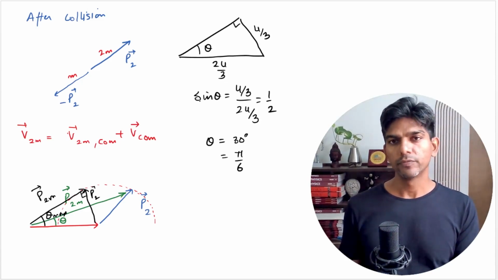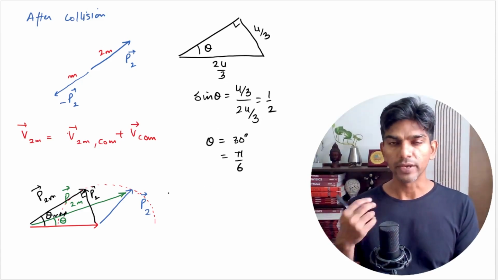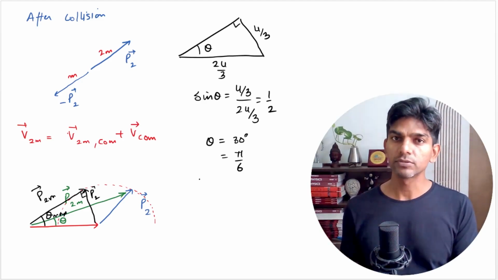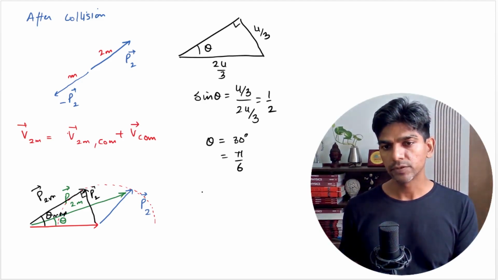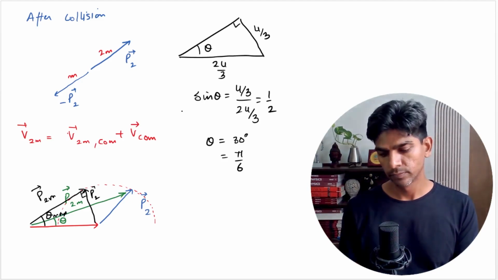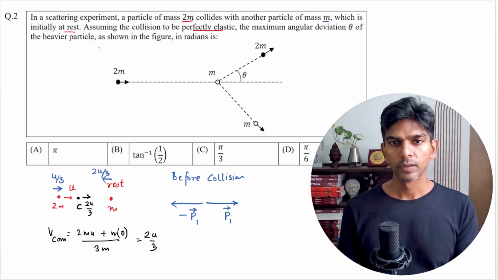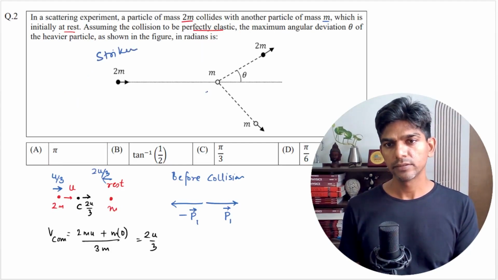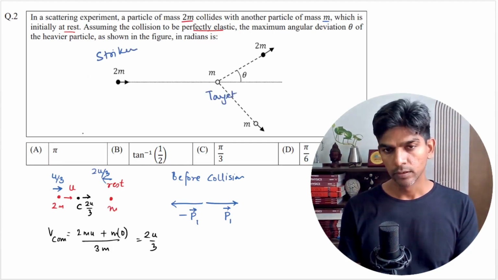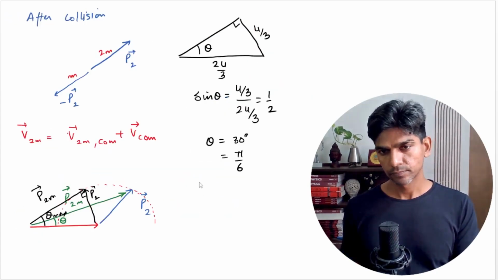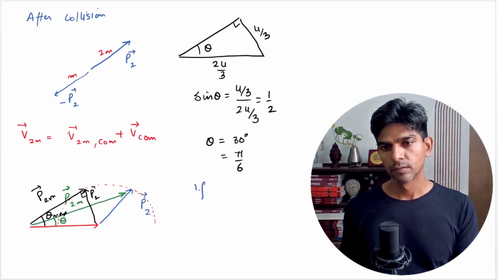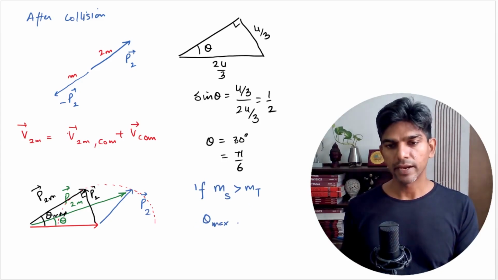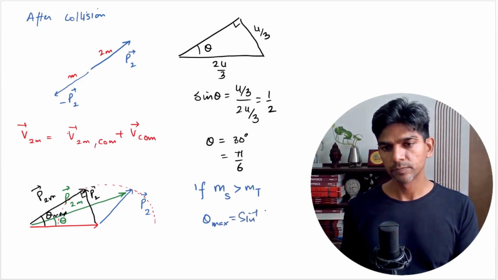What you can remember is, when the mass of the striker is greater than the target, like in this case, where 2m is the striker and this is the target particle on which it is hitting, then the maximum scattering is given as sine inverse of mass of target divided by mass of striker.